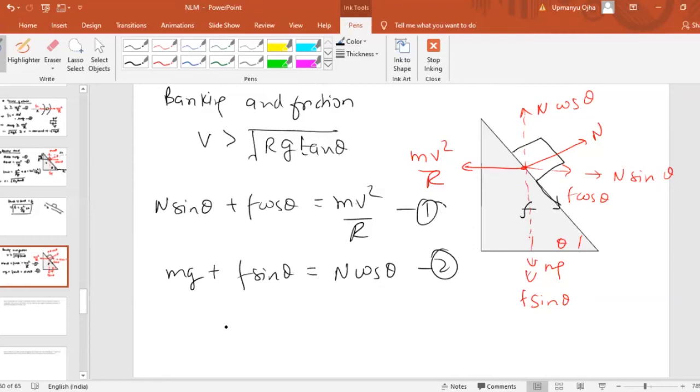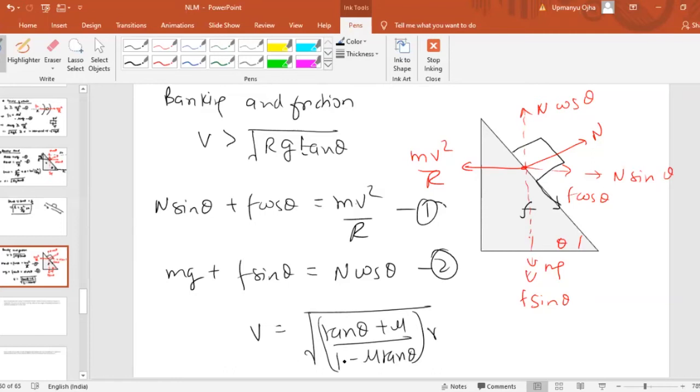Simply, I'm telling you the formula: after solving these two equations, we'll get v equal to square root of (tan theta plus mu) divided by (1 minus mu tan theta), times rg, where r is the radius of the banking road. Tan theta is the angle and mu is the coefficient of friction between the road and the car.